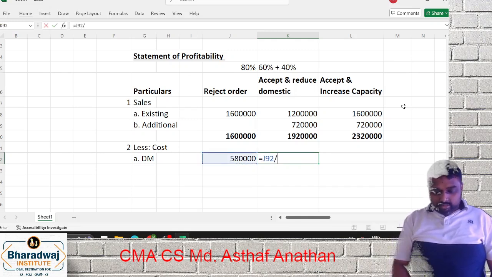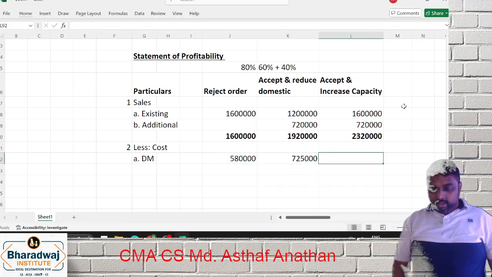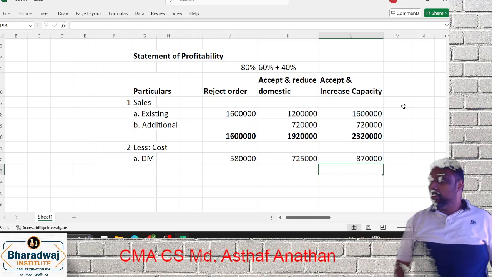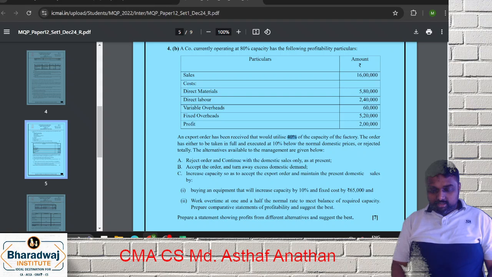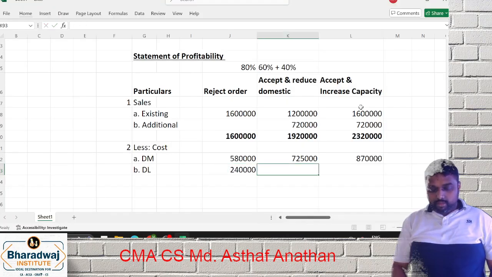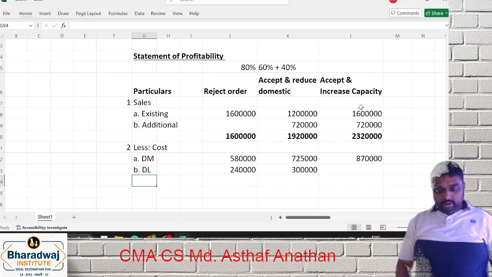5 lakh 80 is 480. What will be 400? Here 5 lakh 80 is this 400. What will be for 120? Next, same thing, direct labor. What will be the labor, friends? 2 lakh 40. 2 lakh 40 is 80. What will be for 100?